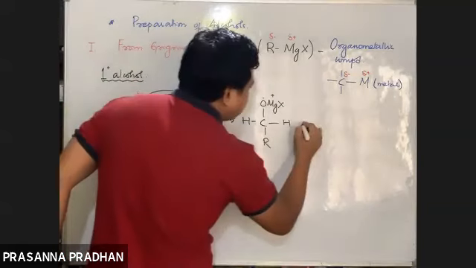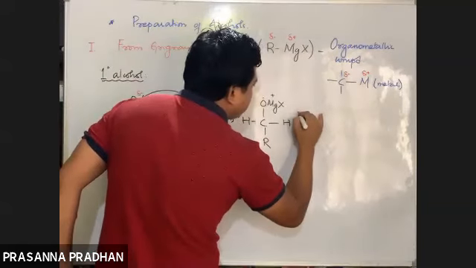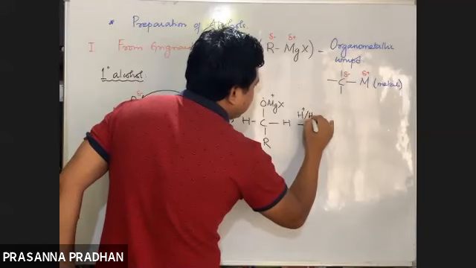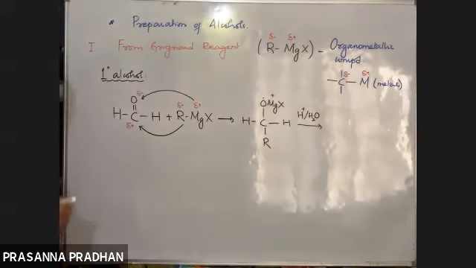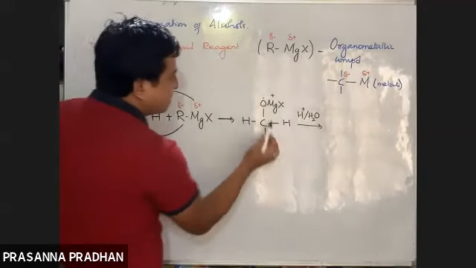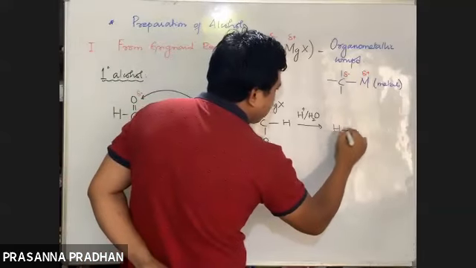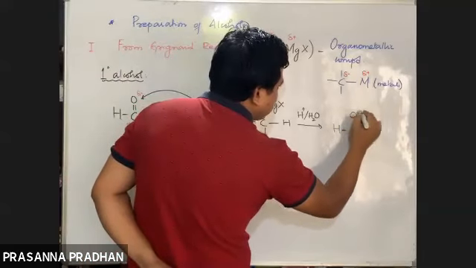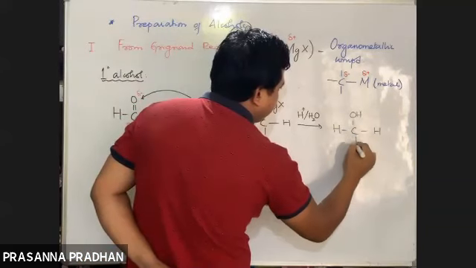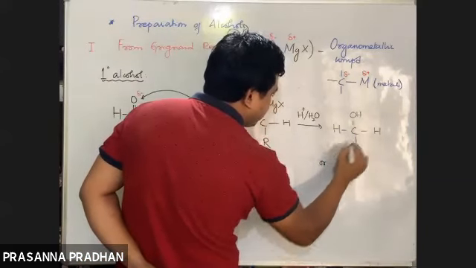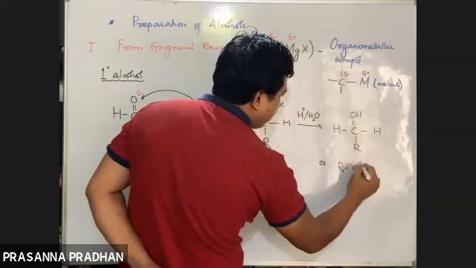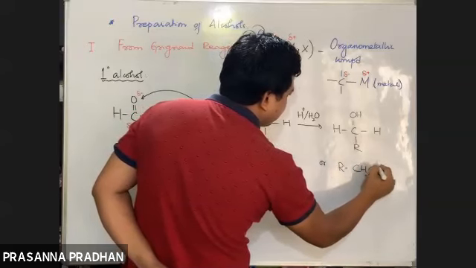Now, when this is hydrolyzed in the presence of an acid, when this undergoes acidic hydrolysis, remember, in acidic hydrolysis this MgX will be replaced by H. So what do we get? We get H, C, OH, H, R, or I can write this compound as RCH2OH.